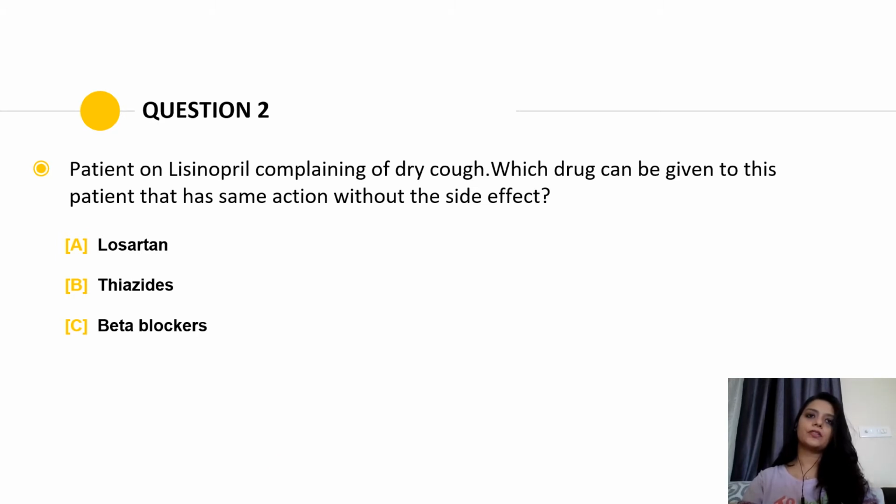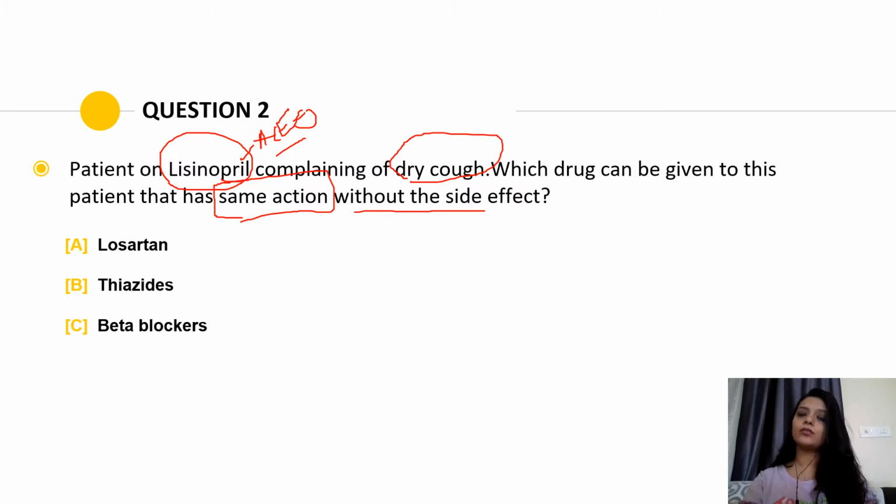This patient is already on lisinopril, which ends with pril, so it is an ACE inhibitor. Now he complains of dry cough, so they need almost the same action as this ACE inhibitor but without the side effect, that means without the dry cough.